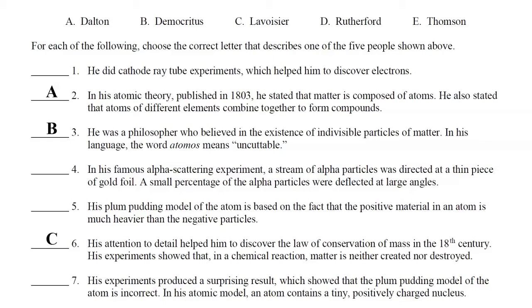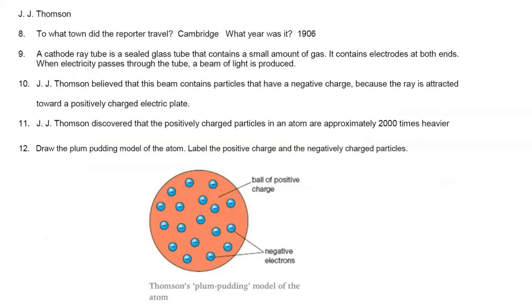The next person in our atomic theory timeline is J.J. Thomson. Thomson did work with cathode ray tubes. Thomson discovered that these cathode rays contain negatively charged particles because the cathode ray is attracted toward a positively charged electric plate. These negatively charged particles, which were eventually called electrons, are so much lighter than the positively charged material